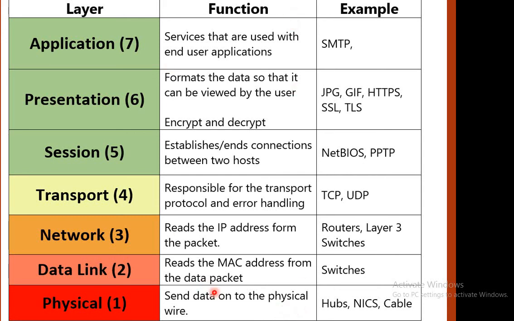So these are all the functions of the layers, and these are the protocols which we use for those particular layers. The protocol used in the application layer is SMTP. In presentation, JPEG, GIF, TIFF. In session we have PPTP. In transport we have TCP and UDP protocols. Then in the network layer we have networking devices like routers. In the data link layer we have networking devices such as switches, and in the physical layer we have networking devices which are hub and cable.